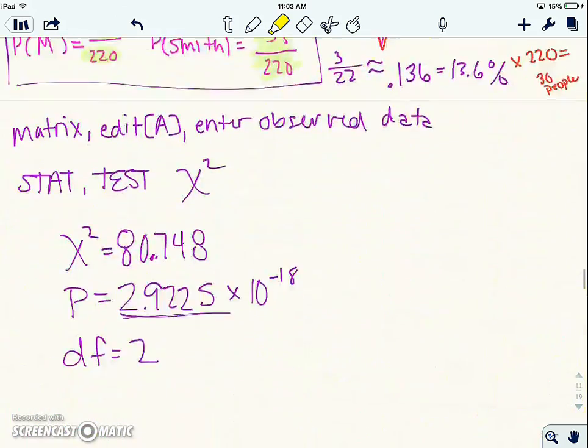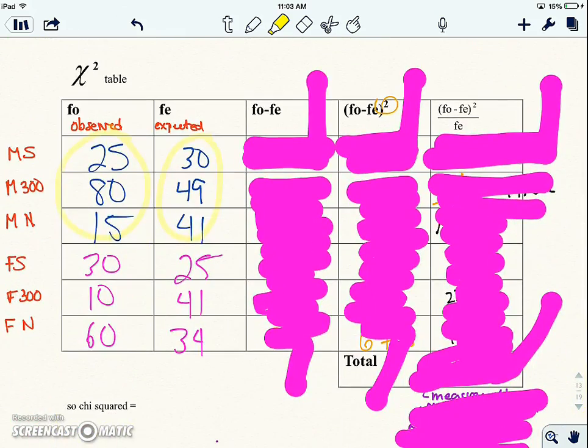Okay. So here's our chart. It is men and Mr. and Mrs. Smith, men and 300, men in The Notebook, similarly female, female, female of the same movies. This is what we observed in our survey. This is what we expect if there was no relationship. And we want to look and see how big the difference is.